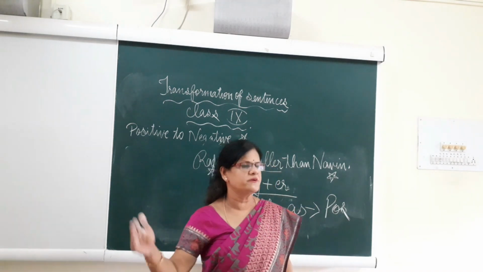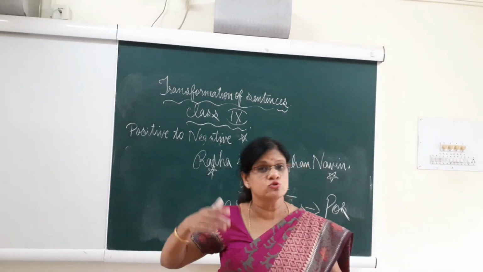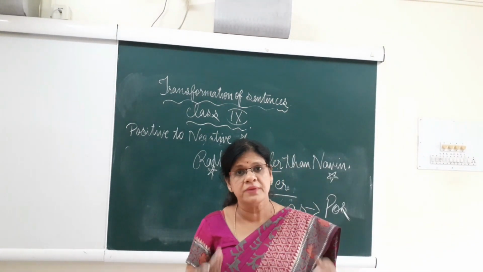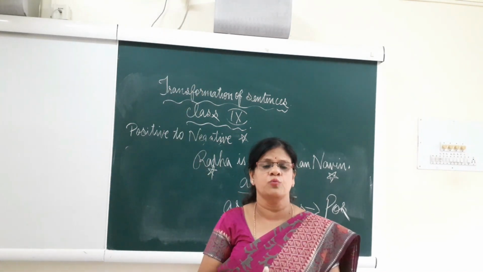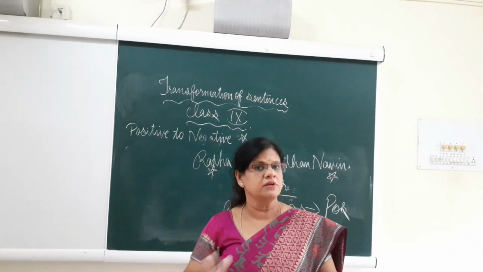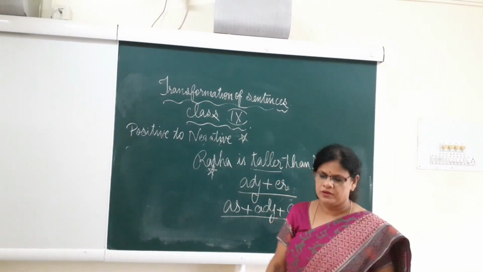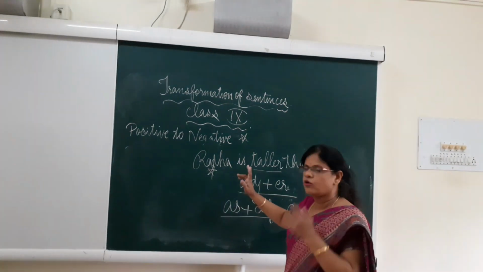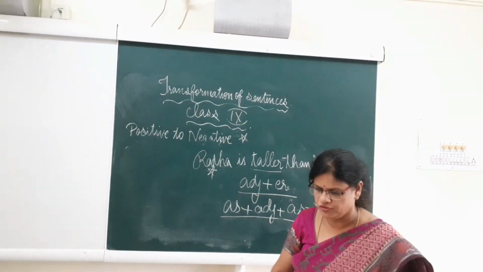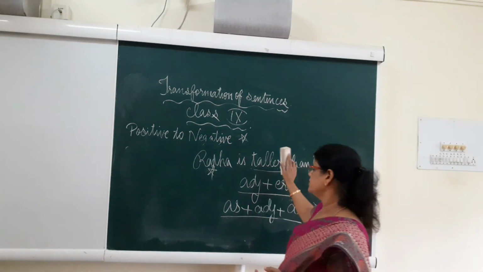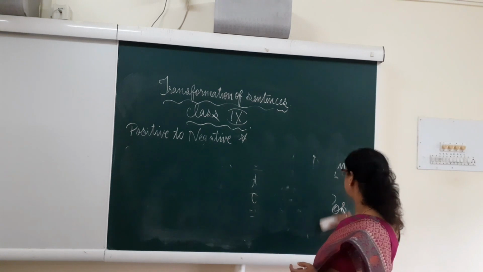When the comparison is between two people, it's very difficult to change it to superlative, because superlative itself means the comparison of one person compared to many people at one stretch. So many people we don't have here in the sentence, you see, the comparison is between only two people. So in that case, comparative can only be changed to positive. We cannot change it to superlative. So this is one thing you should understand. Radha is taller than Naveen. Naveen is not as tall as Radha.